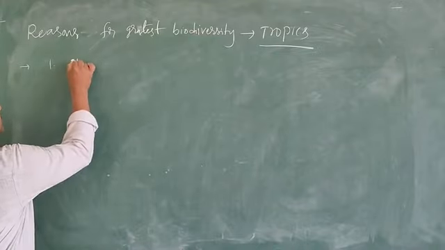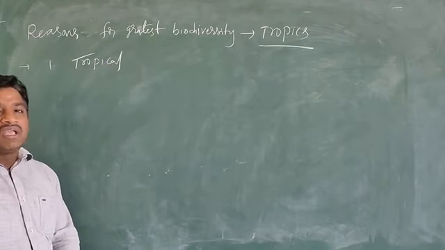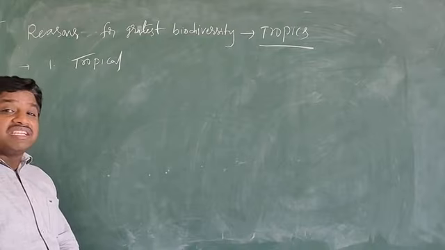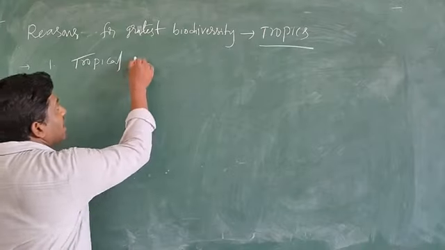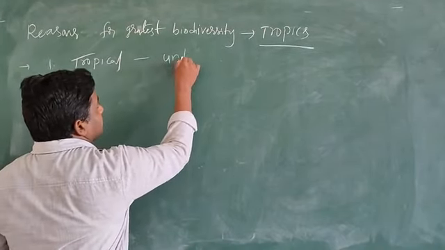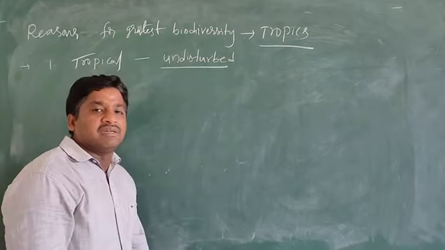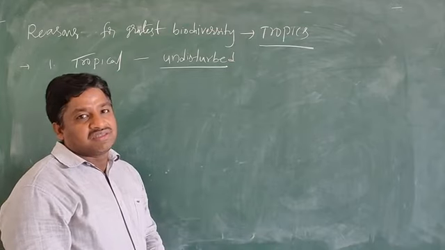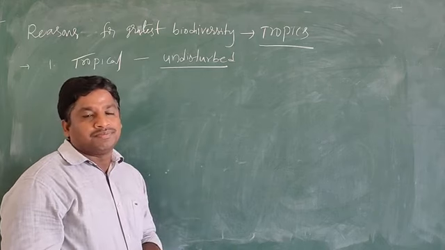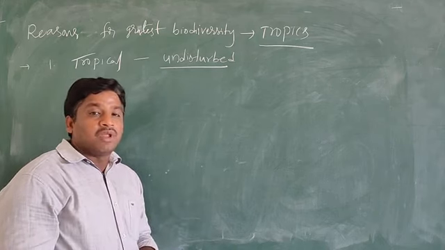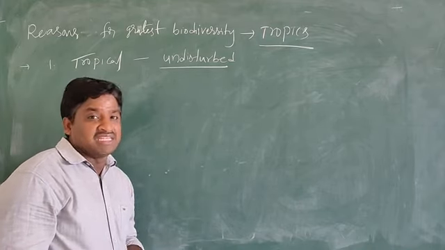Tropical latitudes have been relatively undisturbed for several millions of years. That gives a great evolutionary time, as a long duration is available in this region.